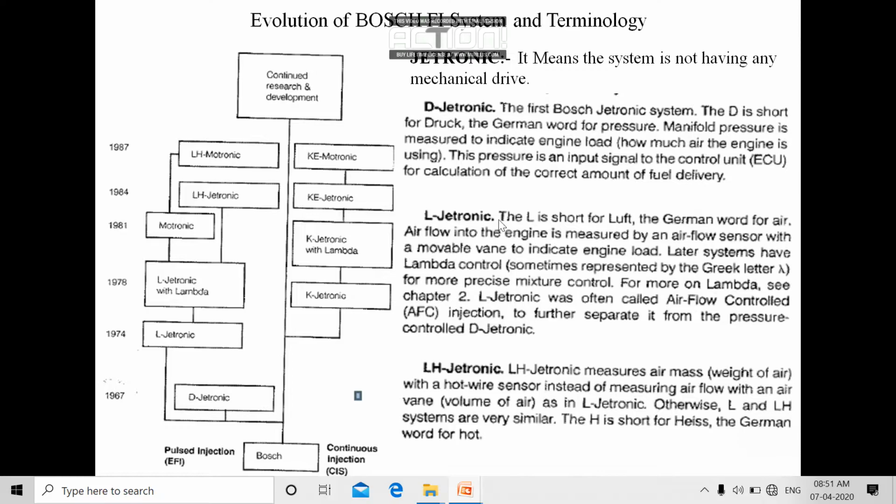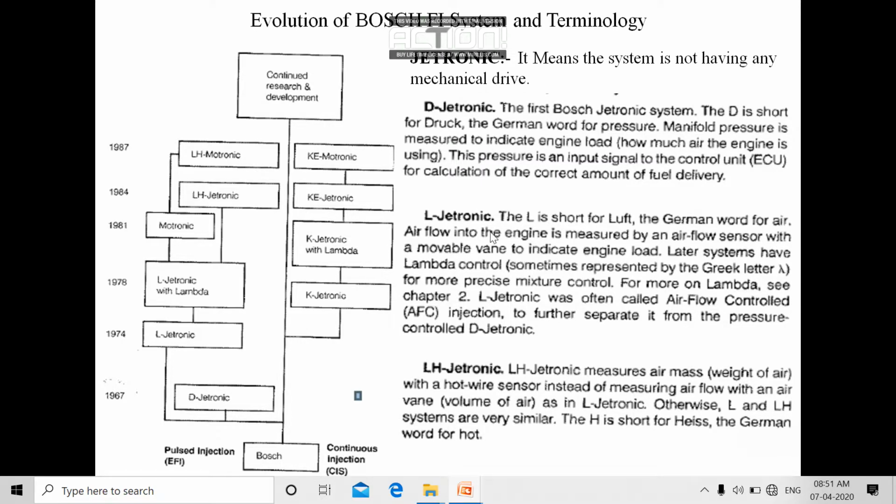Now come to the next technology, that is LJ-tronics. Here L stands for Luft, a German word used for air. In this technology, they sense the mass of air drawn inside the combustion chamber with the help of a movable vane type airflow meter. This airflow meter is located after the throttle body.